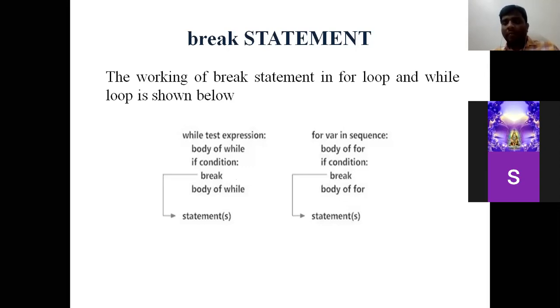Second, when the interpreter is satisfied with the if condition, and in the if condition body there is a break, then it comes out of the loop. Suppose it is a nested loop, with a loop inside, the innermost loop will be exited, and automatically it executes the next statements of the body. Okay, now we shall look into an example.